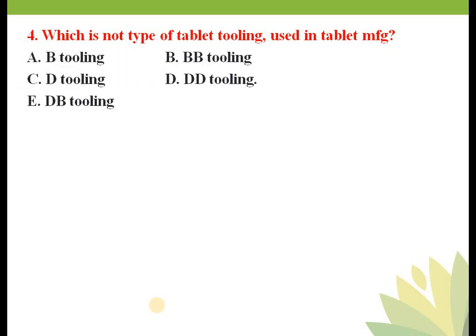What is the next question? Next question is, which one is not a type of tablet tooling in the tablet manufacturing? Okay, so your options are option B, BB tooling, option C, D tooling, option D, DD tooling, option E, DB tooling. So which one is not a type of tablet tooling employed for tablet manufacturing?